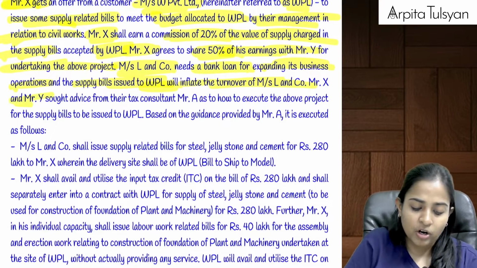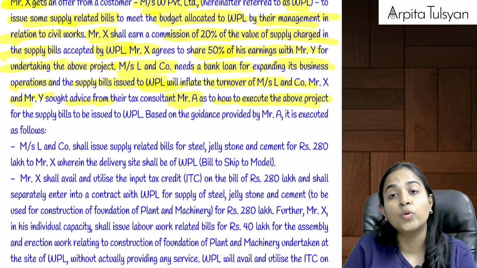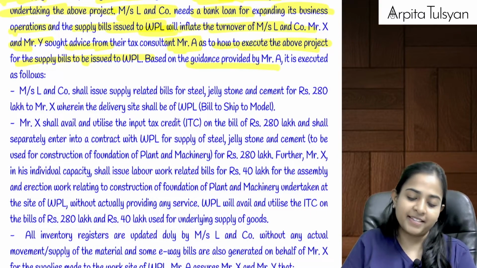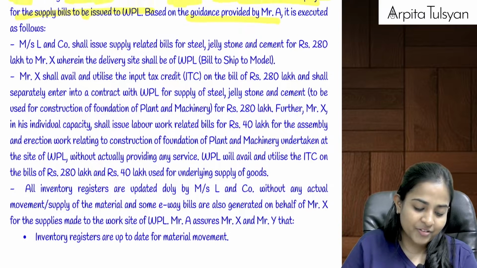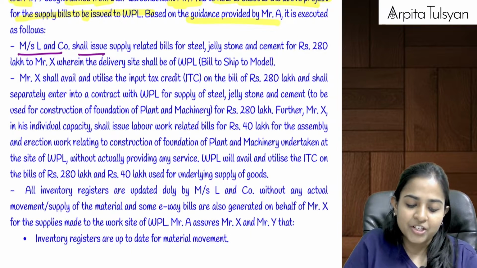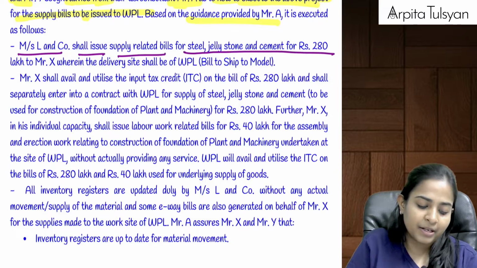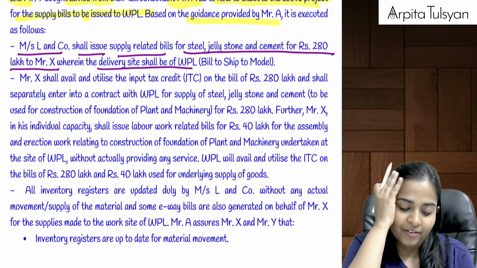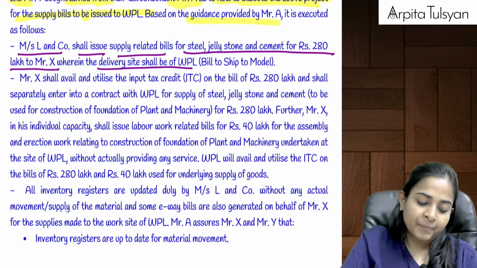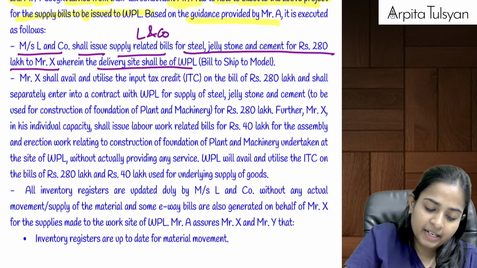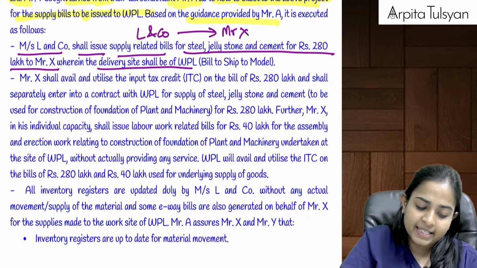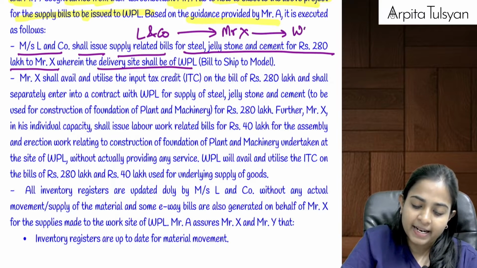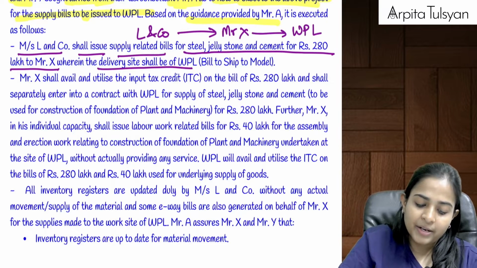Mr. X and Y sought advice from the tax consultant Mr. A as to how to execute the above project. Okay. Now, based on the guidance provided by Mr. A, it is executed as follows. Now, see here. Messrs. L and Company shall issue supply related bills for steel, jellystone and cement for 280 lakhs to Mr. X, wherein the delivery site shall be of WPL. Wow. Okay. So basically L and Company is going to issue it to Mr. X, wherein Mr. X is going to then supply it to WPL. Okay, and they are doing it under bill to ship to model.